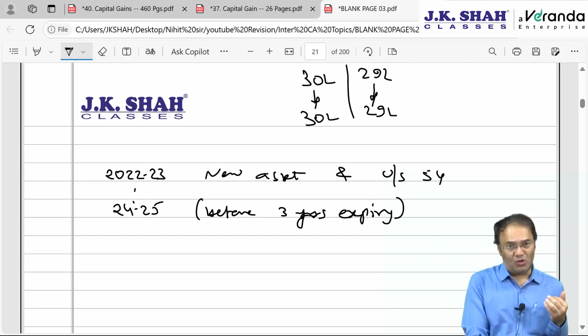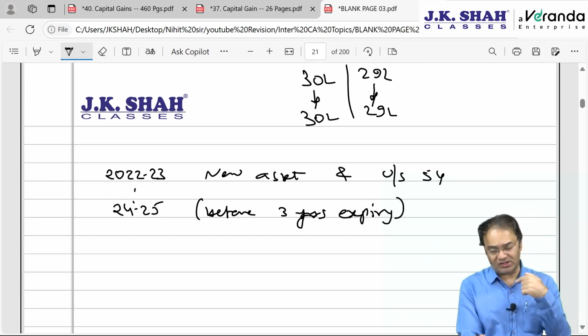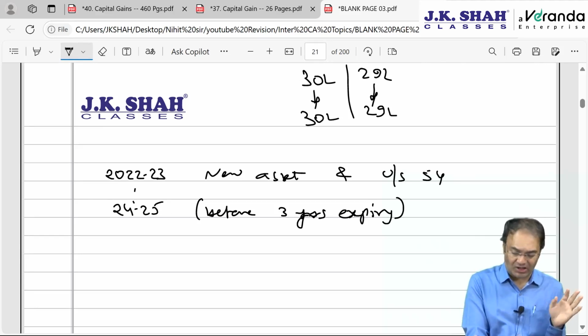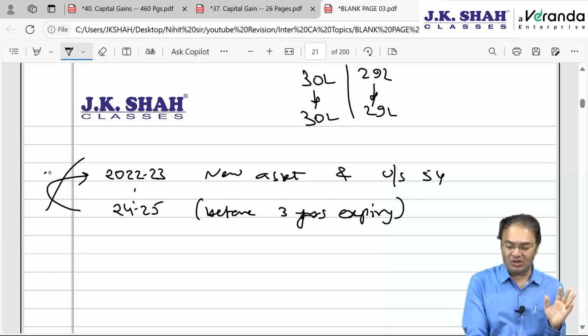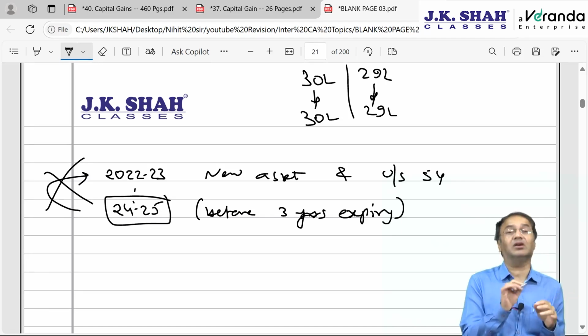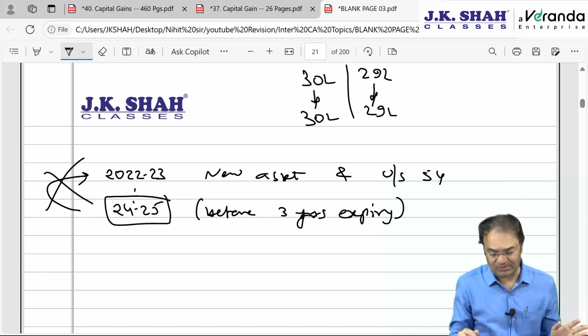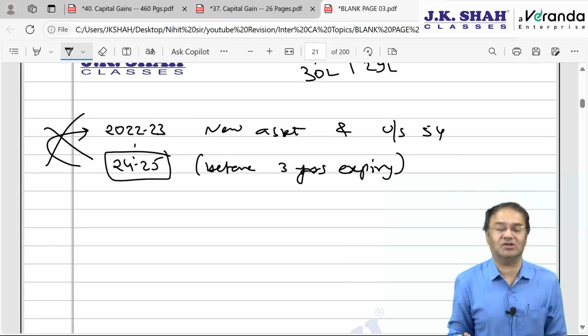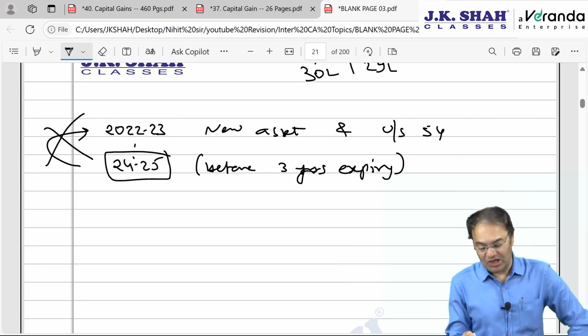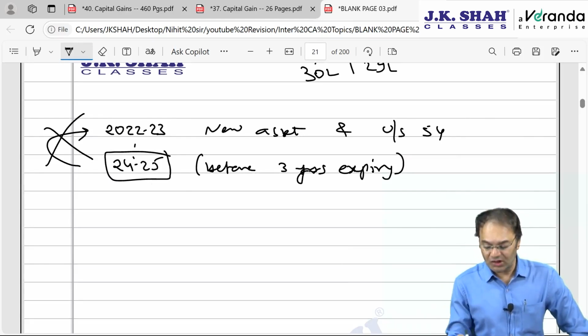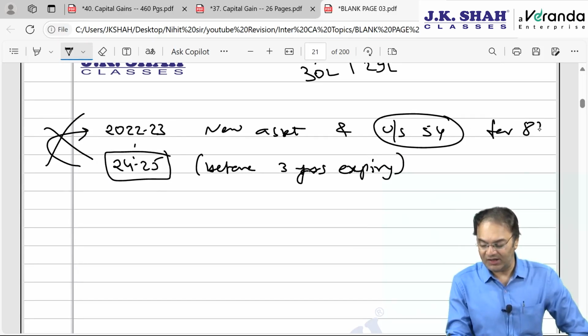Question number 1. Who will be punished? Answer, the given assessee who purchased this flat and who is selling this asset. Second, in which year will there be punishment? Answer, no need to go backwards. Punishment will be in the year in which the violation takes place, namely financial year 24-25, AY 25-26. What will happen now? Here I claimed exemption under section 54F for 87 lakhs. Now in 24-25, 87 lakhs will become taxable.